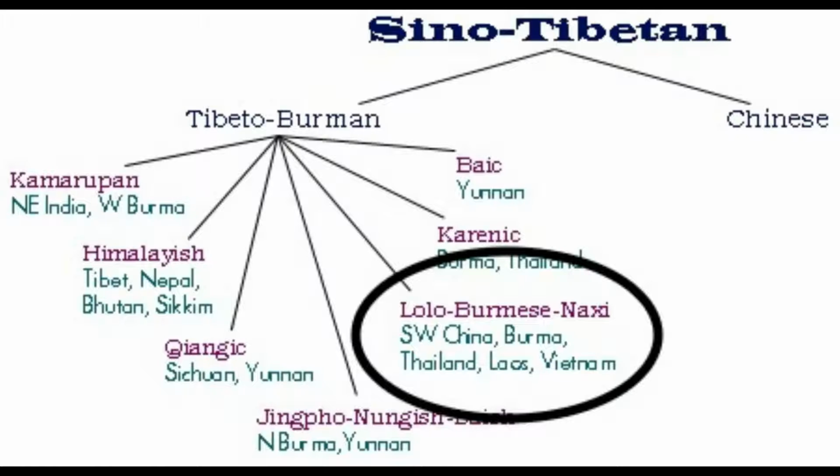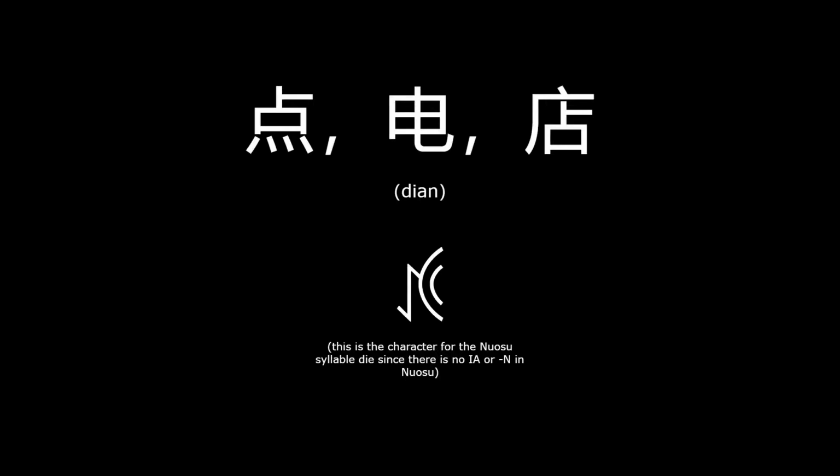As a language, Nuosu is a part of the Sino-Tibetan family, and a part of the Burmese-Loloish subgroup. Similar to Chinese, every character represents a syllable when written. However, unlike Chinese, which can use many characters for the same syllable, such as all of these characters being pronounced dian, with only the tone changing, in Nuosu every syllable has only one character to represent it. And unlike the many final endings of Chinese, Nuosu syllables are strictly consonant-vowel, and vowels are never found on their own.